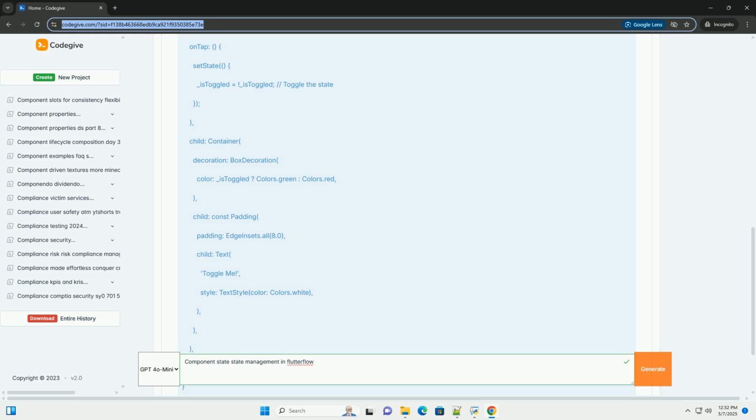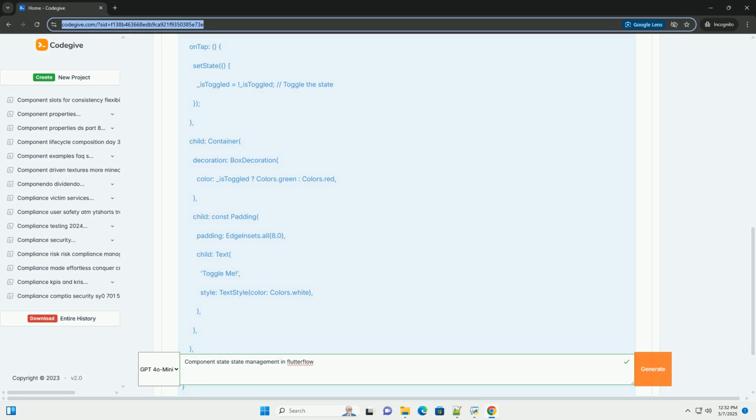Avoid overusing state: while component state is useful, avoid using it excessively. If data needs to be shared across multiple components or pages, consider using app state instead. Overusing component state can make your application harder to manage. Complex logic with custom functions: if your state updates require complex logic, consider using custom functions.